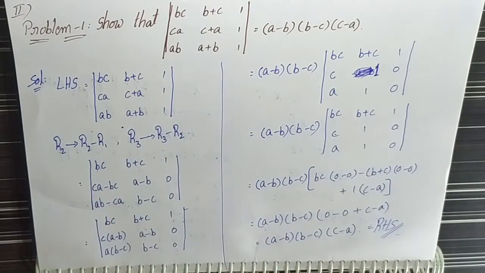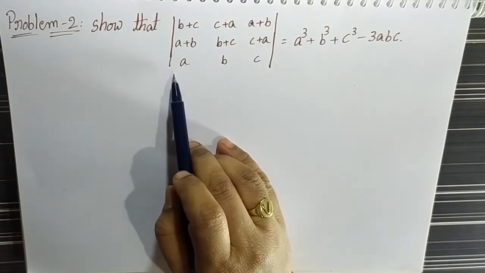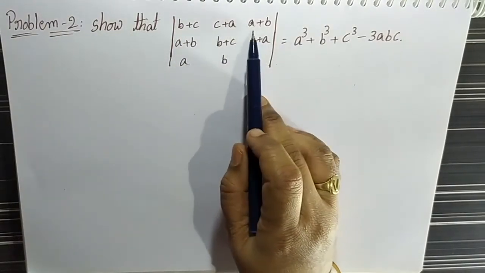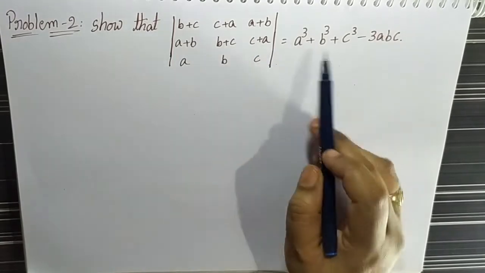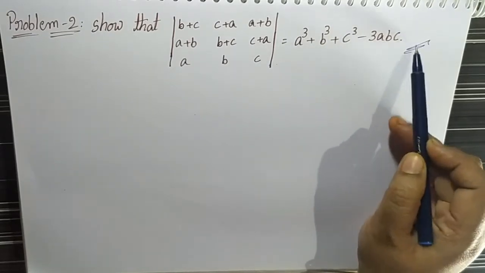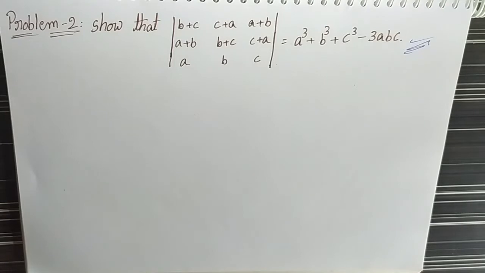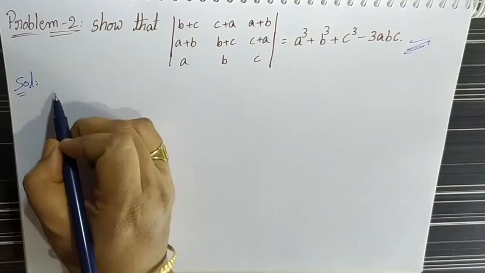Next we will go to the second problem in the same section. The second problem is: show that the determinant |b+c, c+a, a+b; a+b, b+c, c+a; a, b, c| is equal to a cube plus b cube plus c cube minus 3abc. This is our given problem. Here also the same procedure: by using the LHS we can deduce the RHS value.